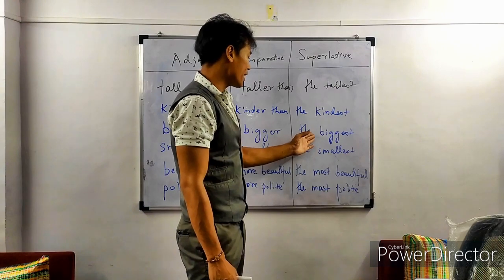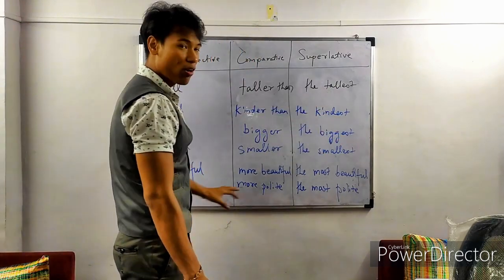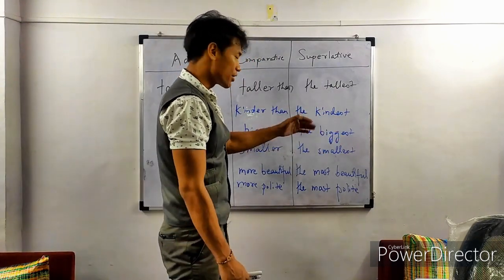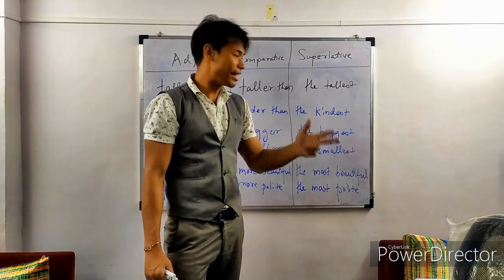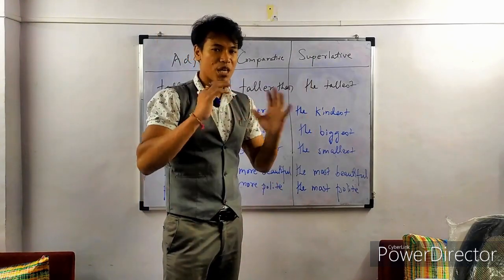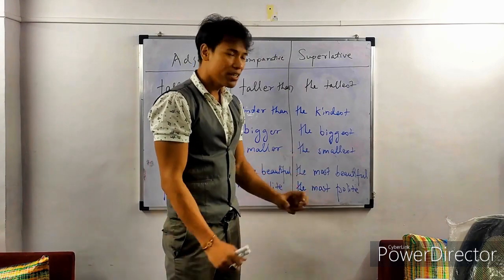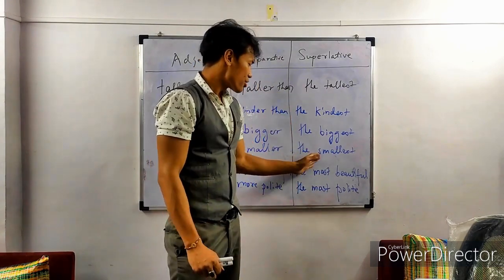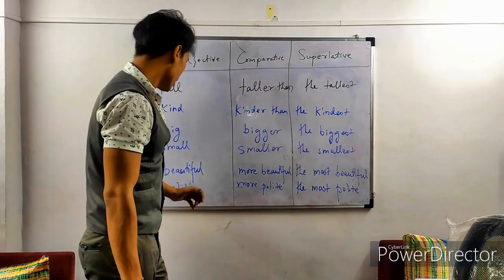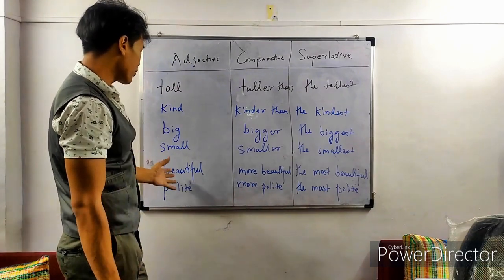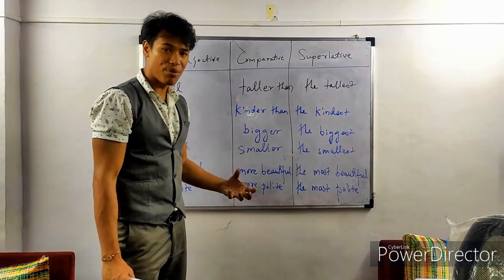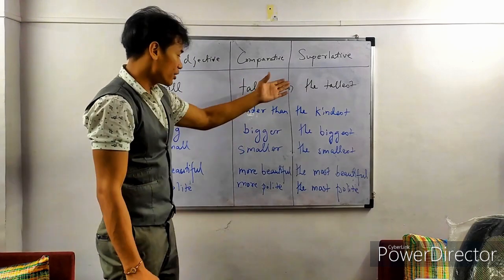So person C is the biggest among all these three, person A, B, C. Person C is the biggest, the most big. Or it could be the smallest. Got it?